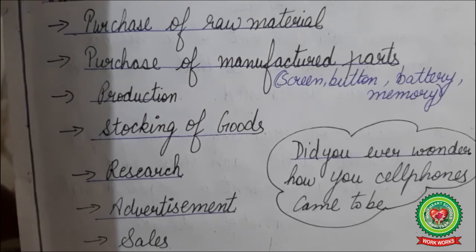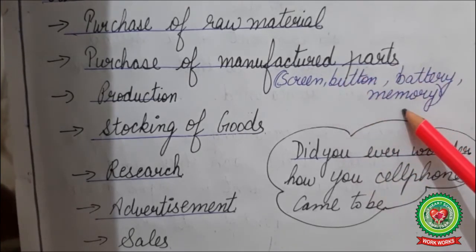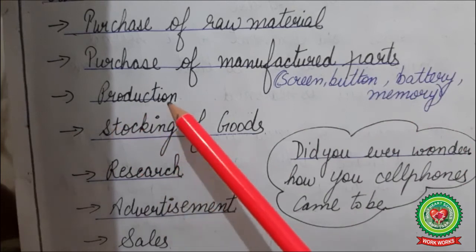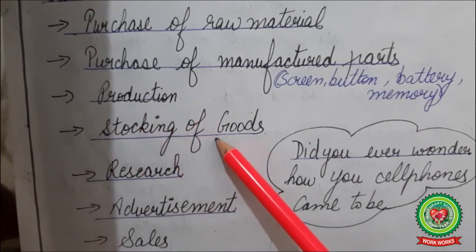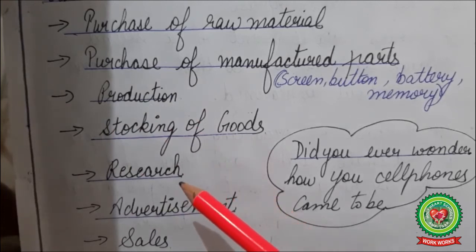First activity which a mobile manufacturing company must do is purchase of raw material, then purchase of manufactured parts like screen, button, battery, memory. After that, production, stocking of goods, like you have to maintain an inventory of your goods. Then is research, advertisement of mobile phones, sales of mobile phones.